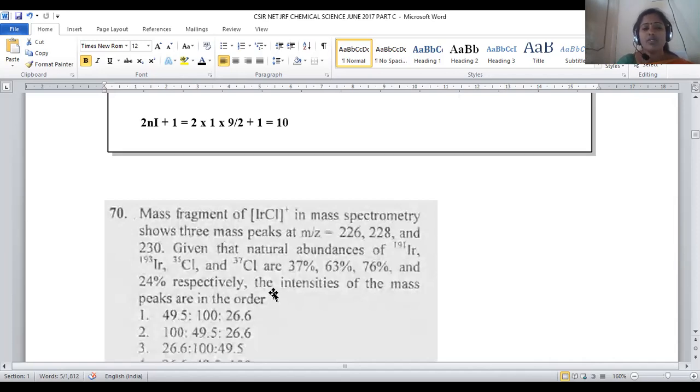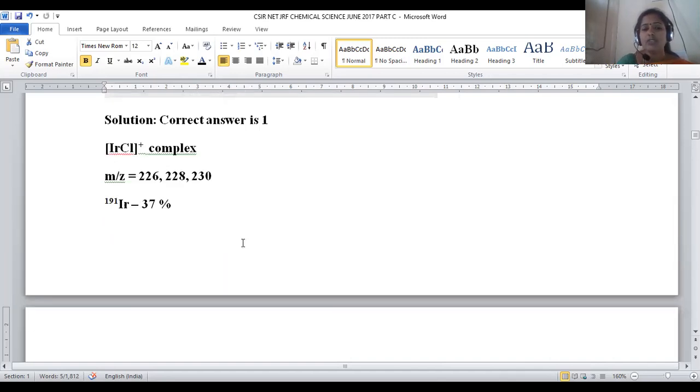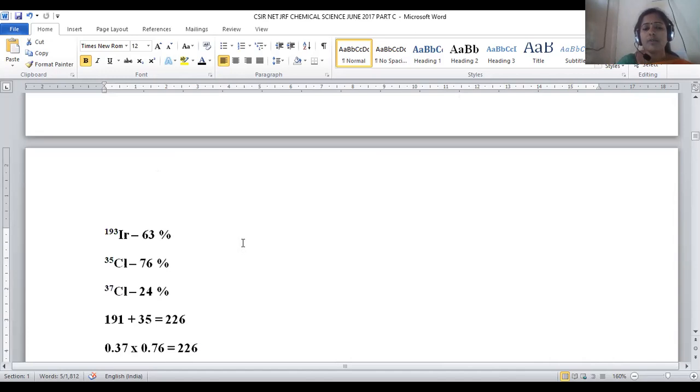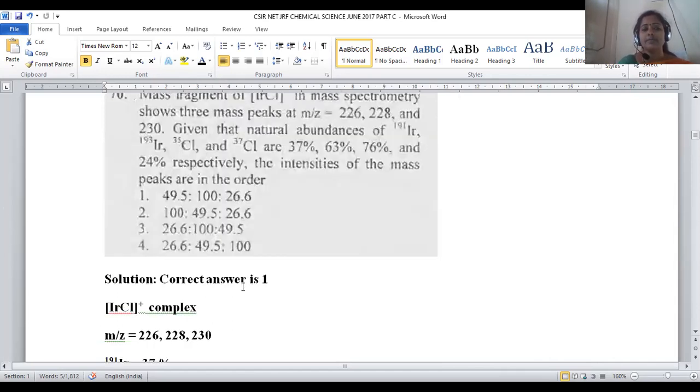So this is about the last one. For question number 70, option number 1 will be the right answer: 49.5 is to 100 is to 26.6. This is calculated based on their natural abundance and their M by Z values as well. So based on this, we predicted the data.